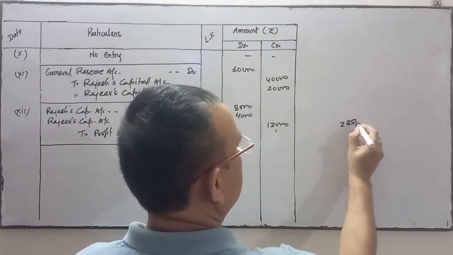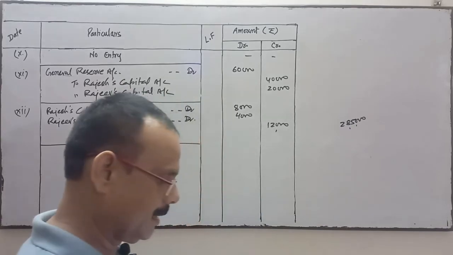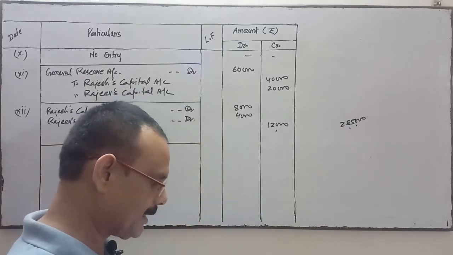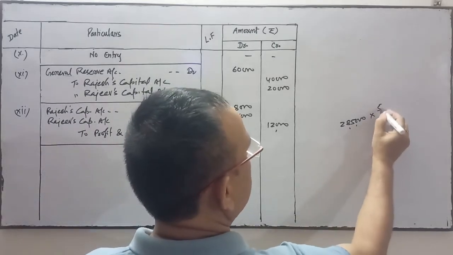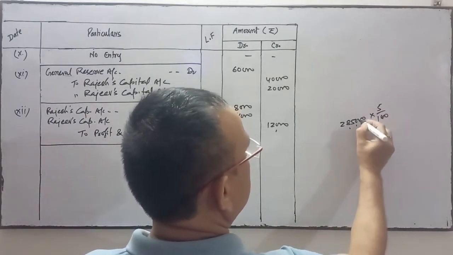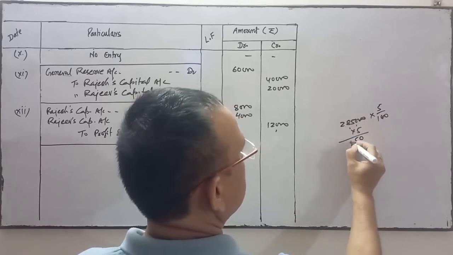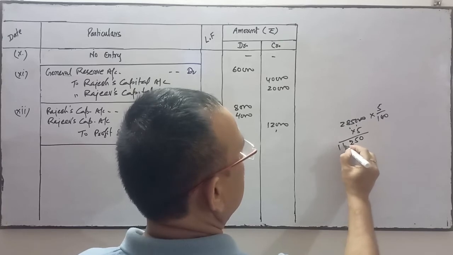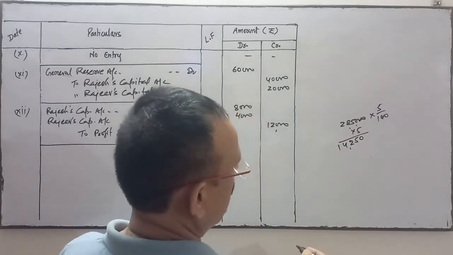2,85,000. It is sold at rupees 2,85,000 through a broker who charges 5% brokerage commission. So we'll calculate the 5% commission on this amount. So commission is 14,250. Okay.